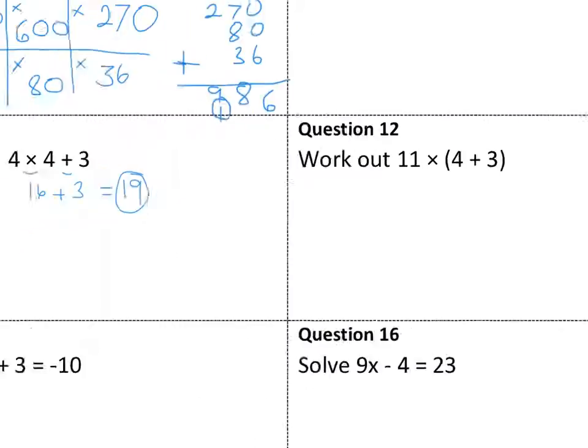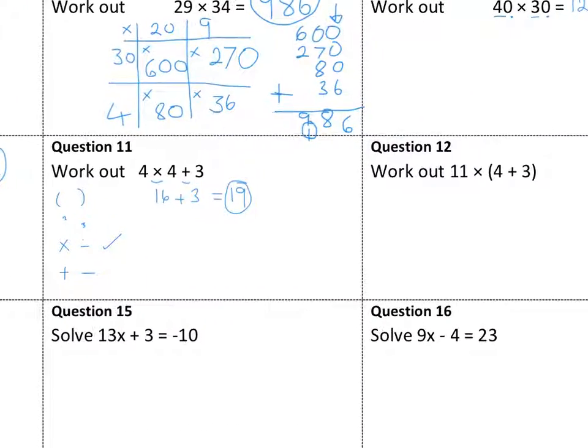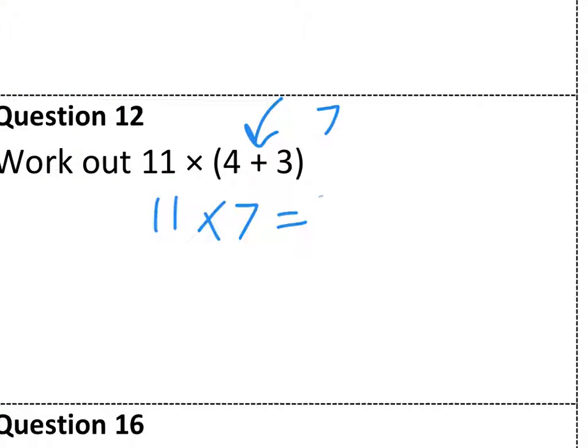Oh, this time I've got brackets. So I'm going to do my brackets first. 4 add 3 is 7. So I've got 11 times 7, which is 77.